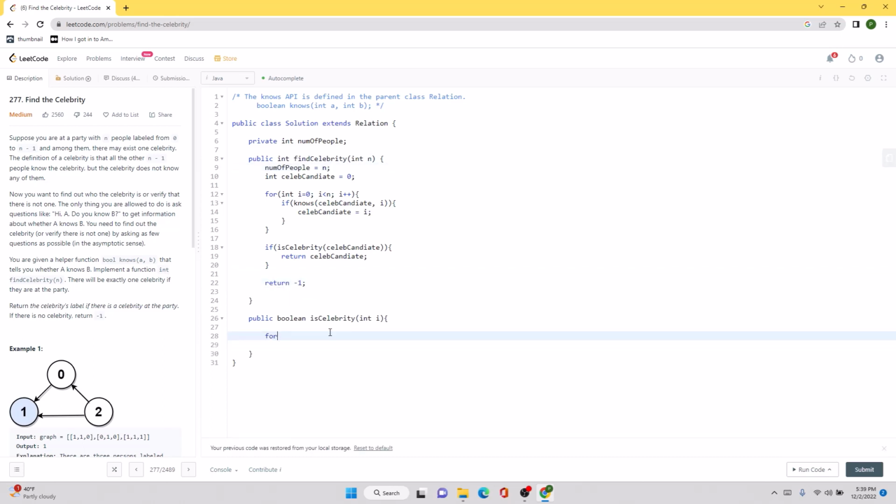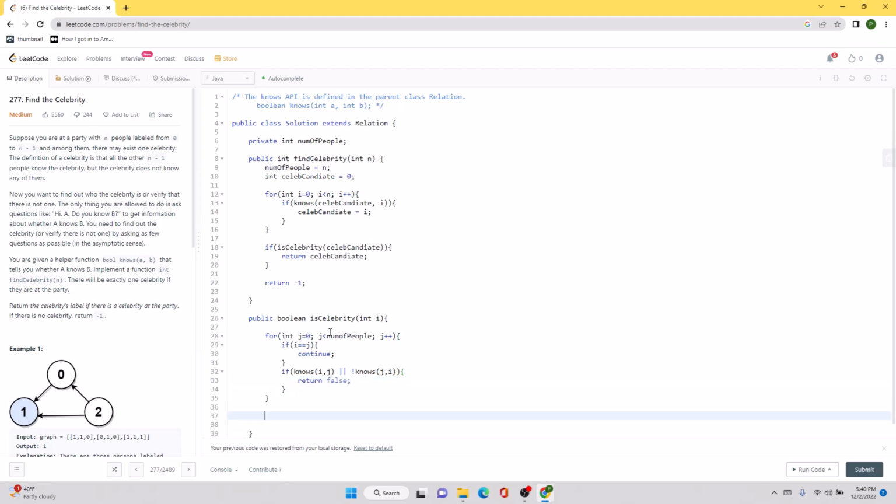Now in this method, we will first of all run a for loop. Inside the for loop, first we will have to check if the given value of i is equal to j, which means we have found a diagonal value. So in this case, we simply ignore that. And if that is not the case, we are going to check whether j satisfies all the properties of being a celebrity or not. If any of these is true, we can simply return false. And if that is not the case, and if we get out of the loop, we can simply return true.